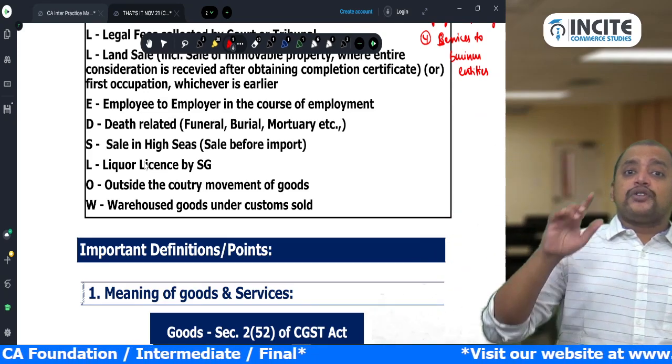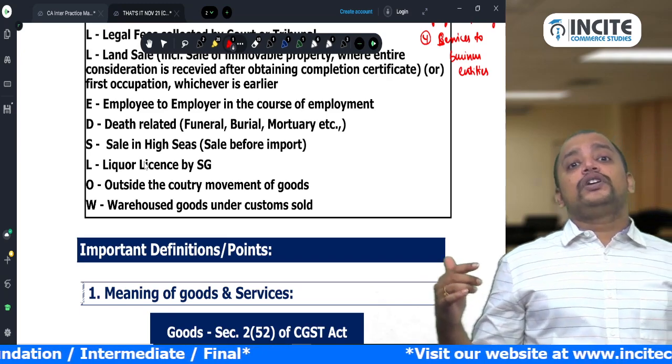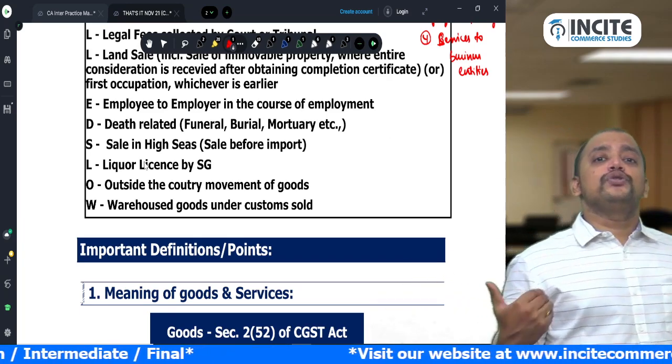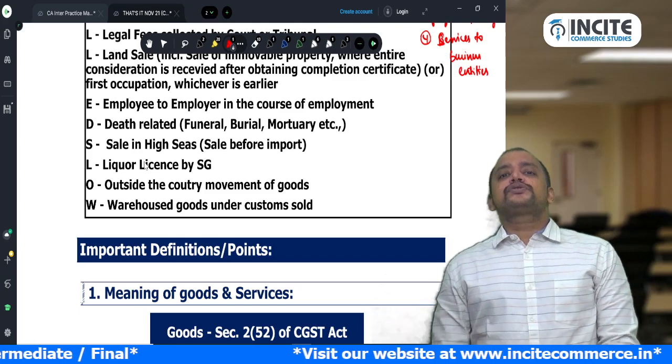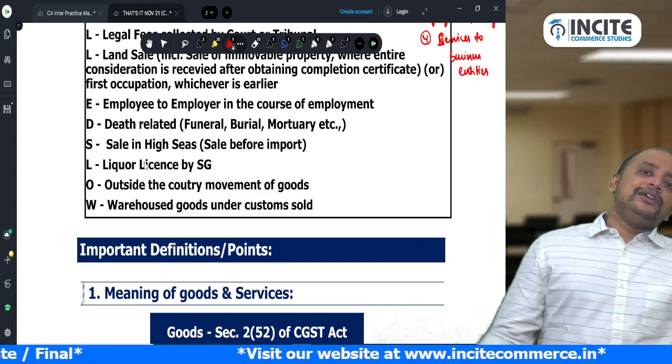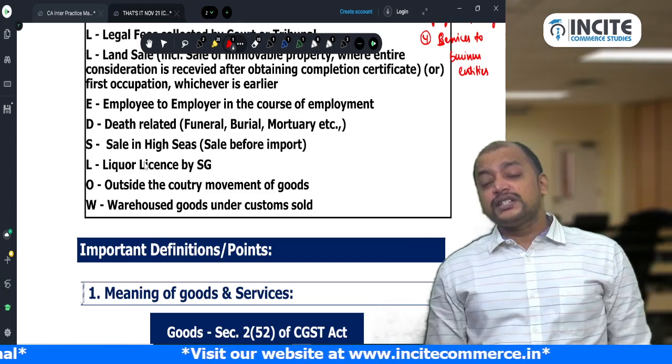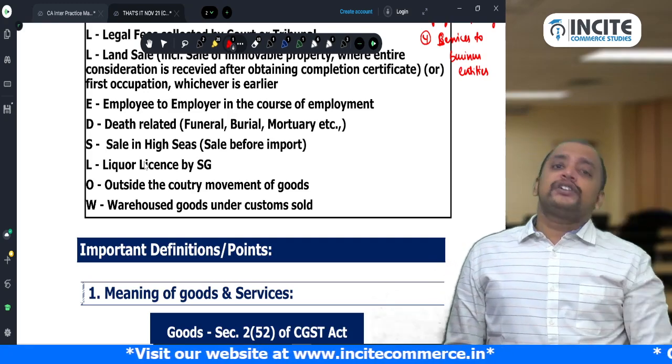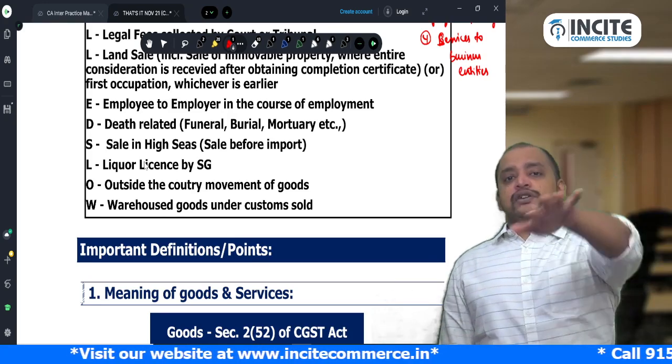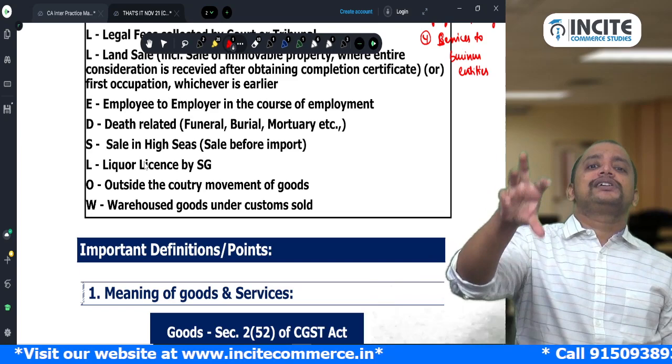Same way, warehoused goods. Last point, SLOW. When warehoused goods are being sold, there also the same point applies. What are warehoused goods? Imported goods which are deposited in the warehouse.